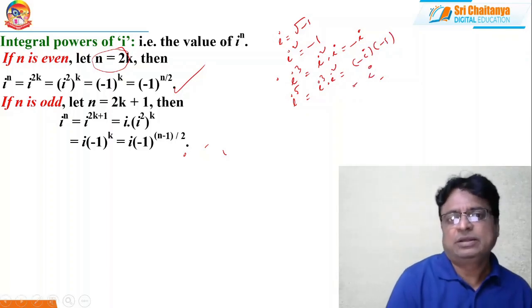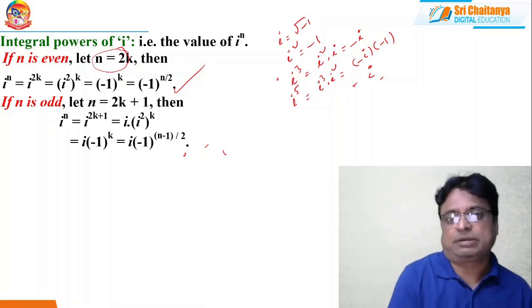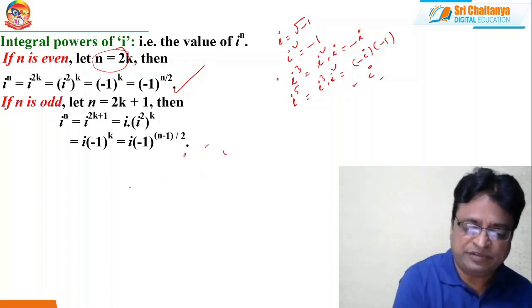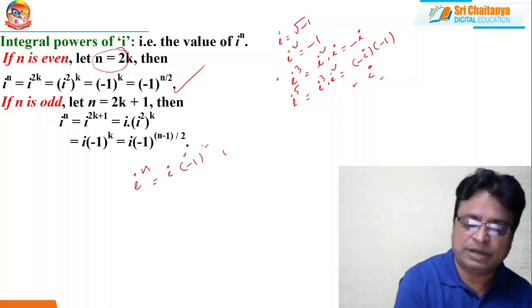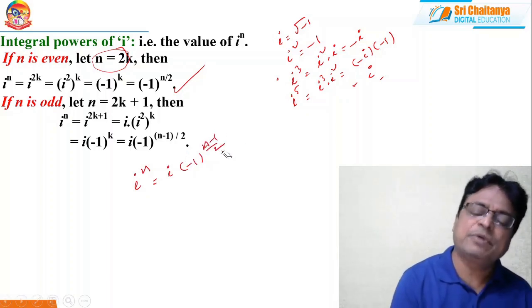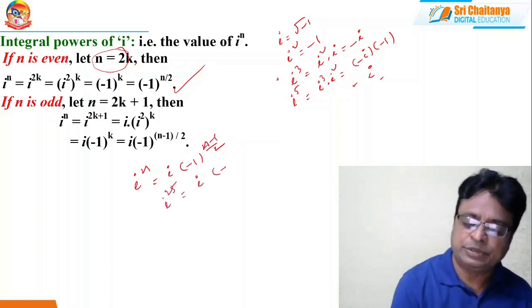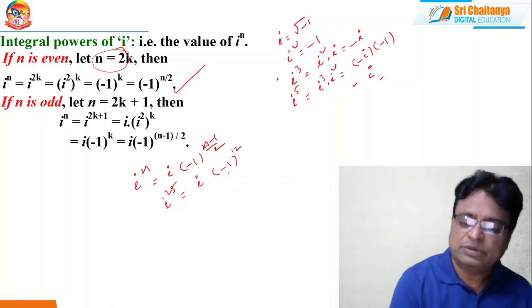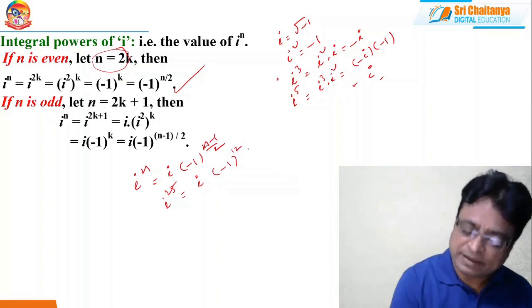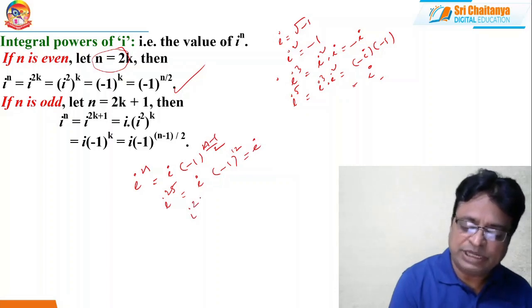So here I can write, if n is an odd integer, then i power n is nothing but i into minus 1 whole power n minus 1 by 2. This is the formula. That means what is i power 25? This I can write as i into minus 1 whole power, that is 25 minus 1 is 24, by 2 is 12. But minus 1 whole power 12 is 1. Therefore it is i.